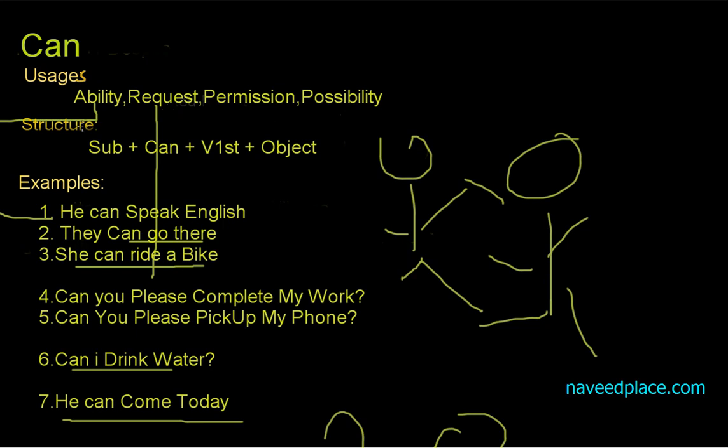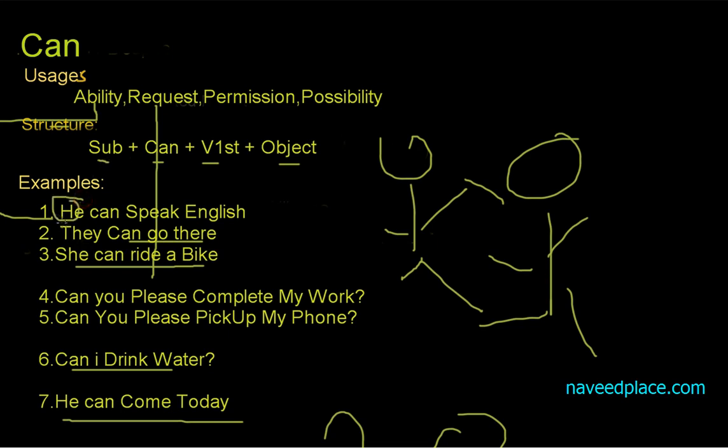Now it's time to see the structure of can. The structure is: subject, can, first form verb plus object. What is meant by subject? Subject means doer. It can be me, it can be you, it can be anybody, it can be Naveed, it can be naveedplace.com, it can be my computer. Getting me? So subject can be anyone.